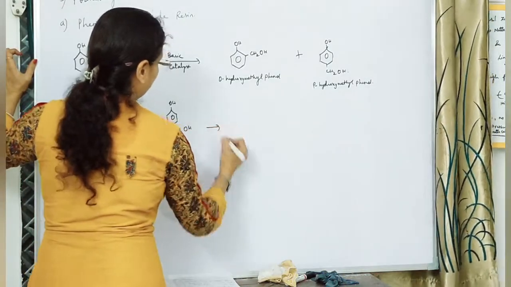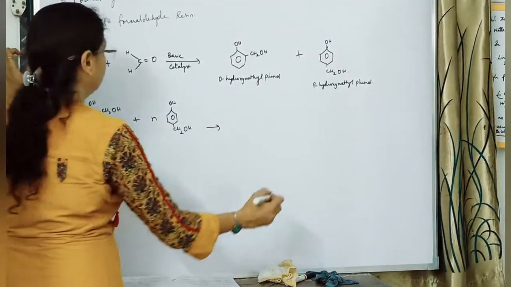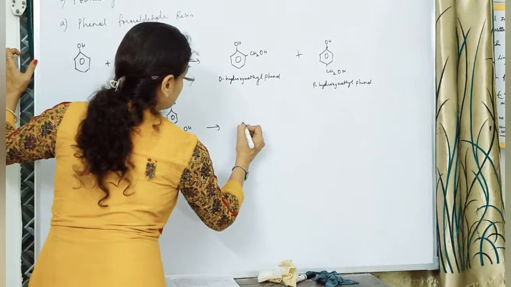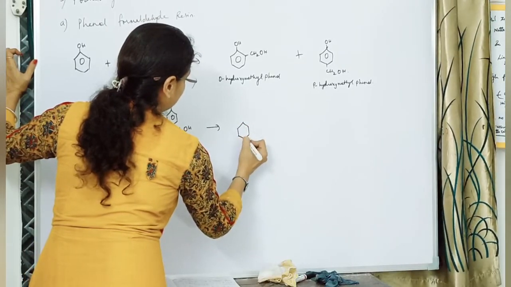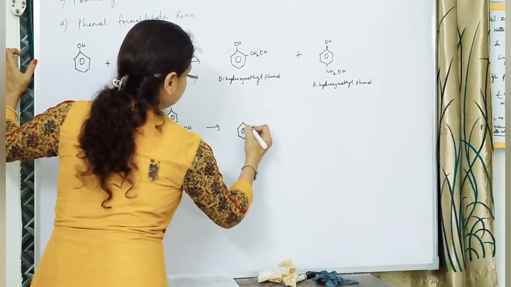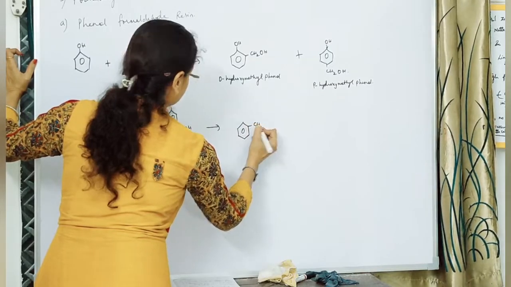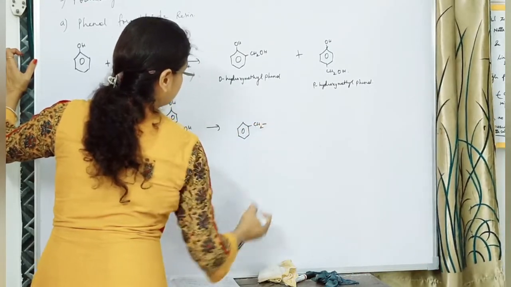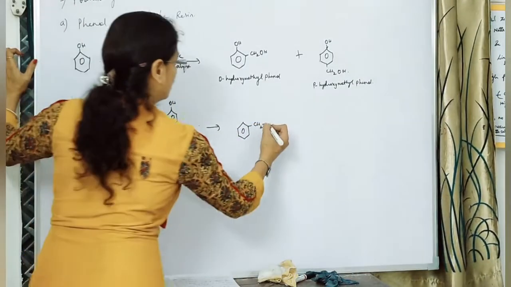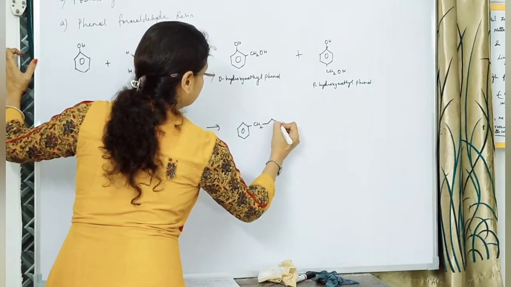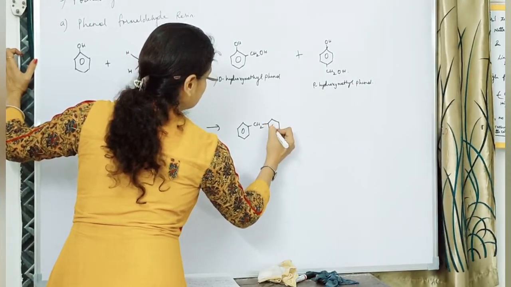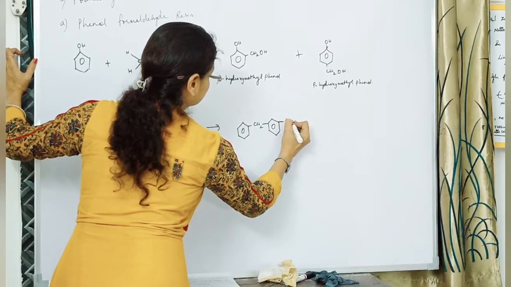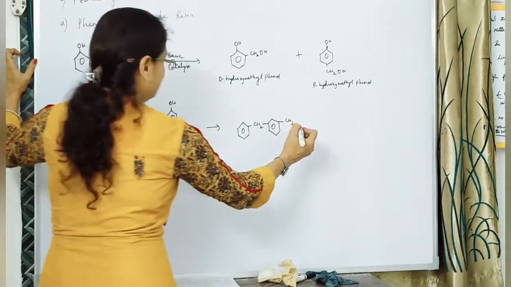Look here how it will be. I am just showing you how you will be writing down the structure. You will take this one phenol ring over here, get it linked to, so CH2, that is the methylene group, is acting as a bridge over here. Get it linked to another one, again another one.